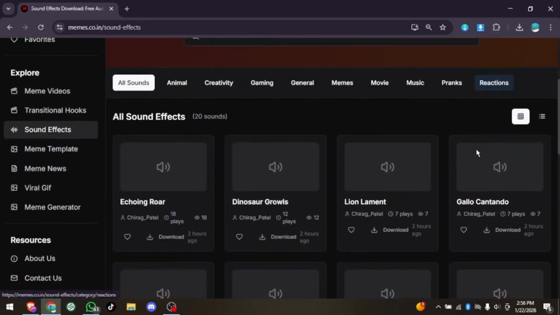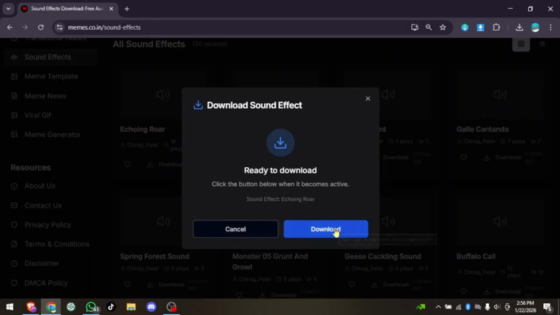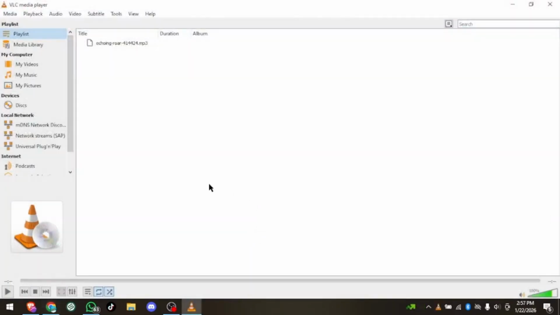Browse the list and choose any sound effect you like. After clicking download, a pop-up window will appear. Wait a moment for it to load and then click download again. Your sound effect will now start downloading. Once the download is complete, open the downloaded file.